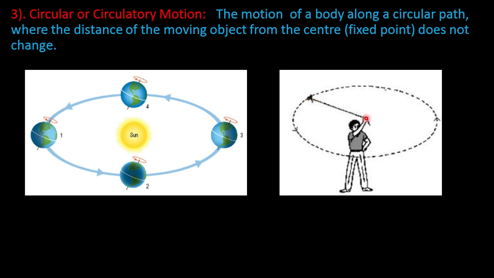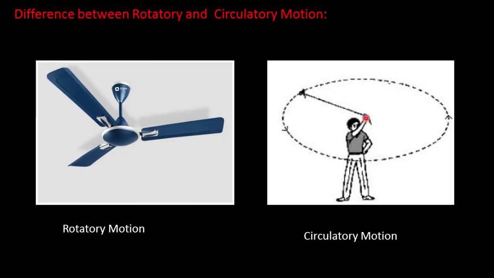Rotatory motion is different from circulatory motion. Here, this object is in rotatory motion and this object is in circular motion. This is the axis of the fan. These are the leaves of the fan.